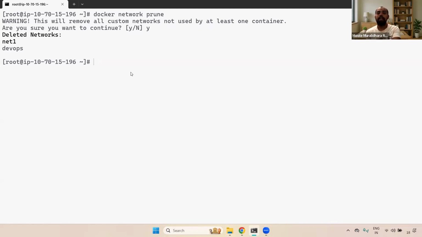Understand, right? But at entry level, they may ask a question, hey, do you have an idea about Docker network? Yes, you have to say. Can you tell me what commands are available? How do we connect a particular network to a specific container? How do we check it? How do we check the information about the network? How do we delete that? How do we delete the unused networks? They may ask these questions. So that is the reason you should be aware of them.